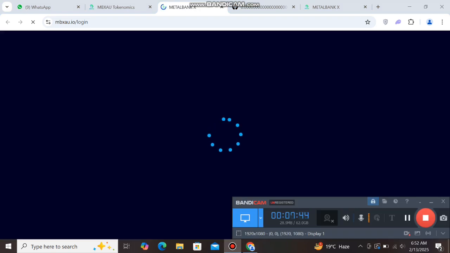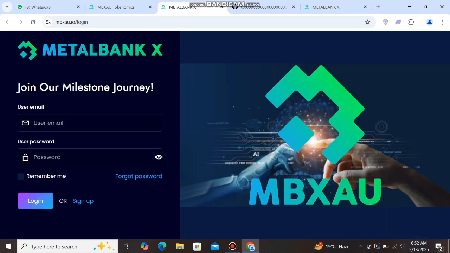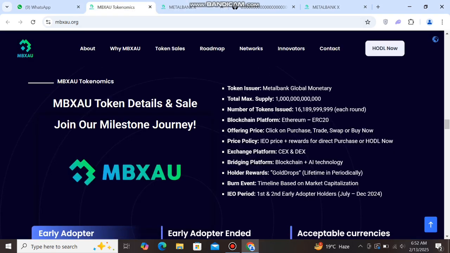So guys, you can click here and see this page is loading. It takes time. Then you can see this page is open now. So guys, first of all you can register your account, then you can hold now, and now see back to the home page and see more details about this project.